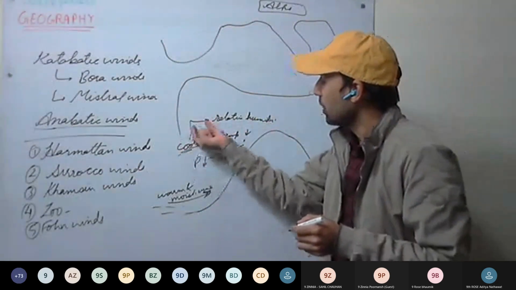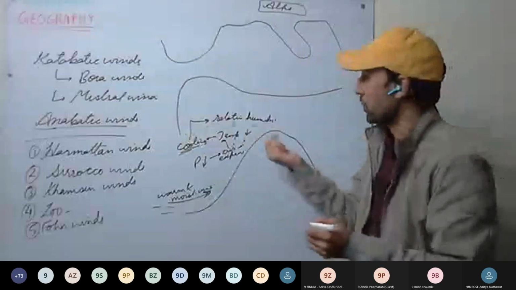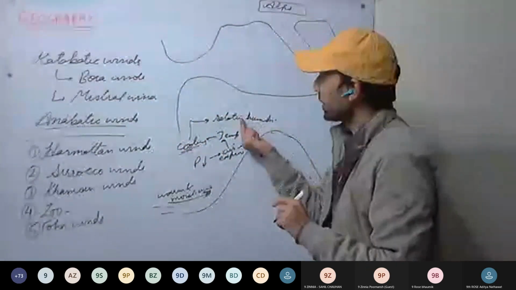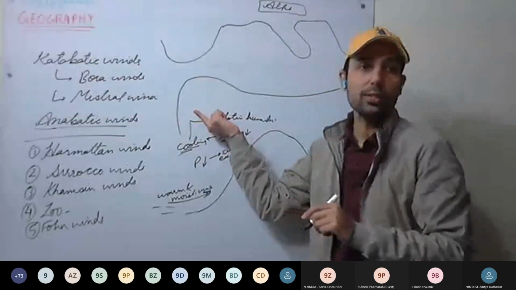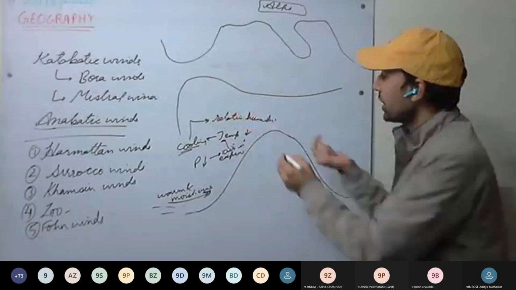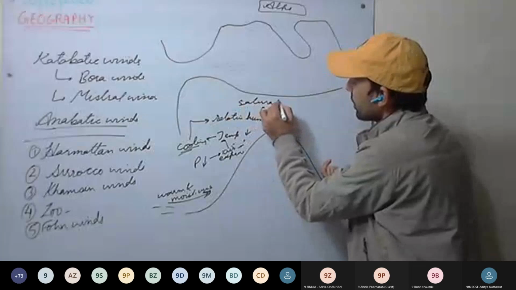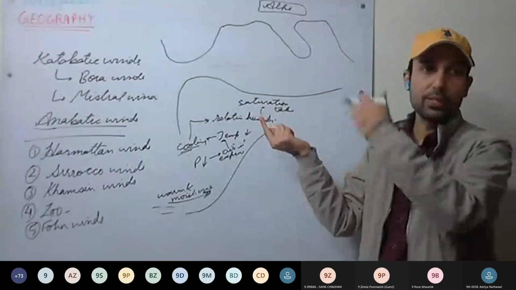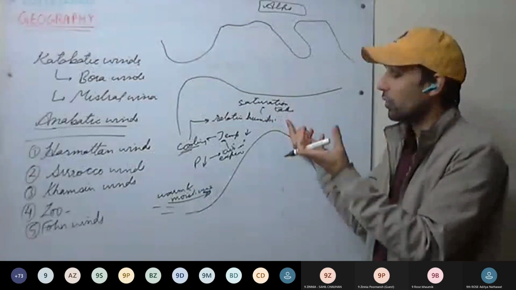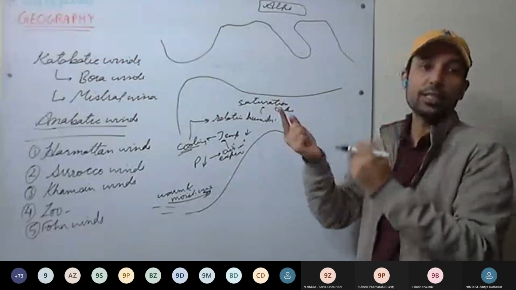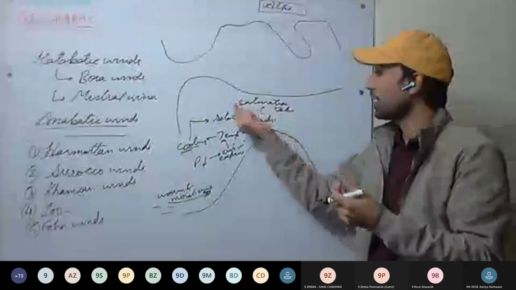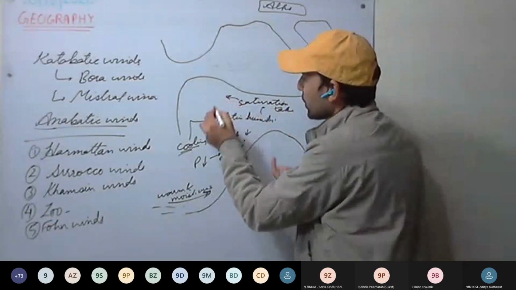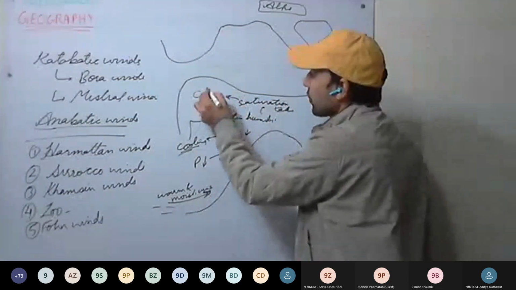That means now it cannot hold moisture any further. Relative humidity increases, so saturation takes place. Saturation means the amount of moisture it can hold has reached the limit. As saturation takes place, the vapor starts to convert into moisture, that is, clouds are formed.